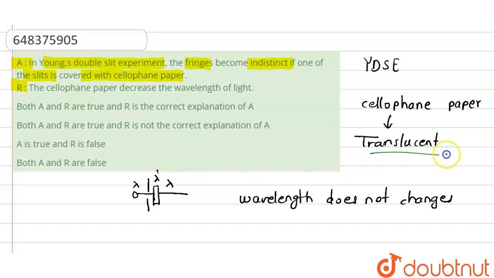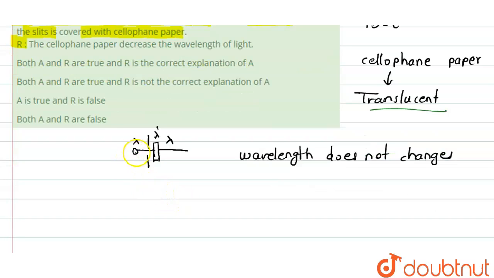Such materials are known as translucent. So we can conclude that the intensity of light incident on this translucent material will be greater than the emerging intensity. Means we will get some light out of this cellophane paper, but the intensity of this light is less than the original intensity of light.